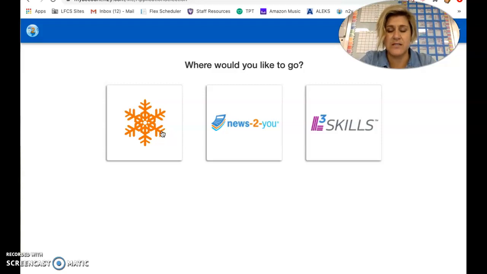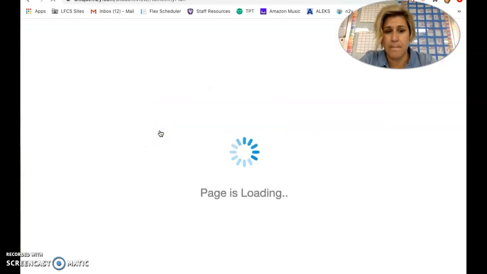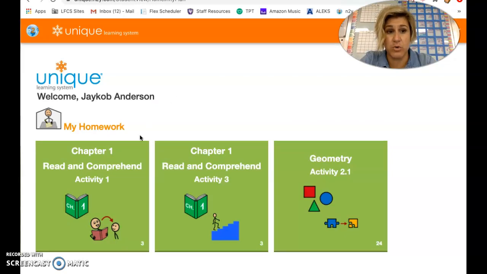After that, you'll go into Unique, click on this snowflake, and your assignments will show up right here. If you want to double check the assignment numbers in your Google Classroom, you can, but every day if you just log into Unique, you'll see what is expected for language arts and reading, and math.